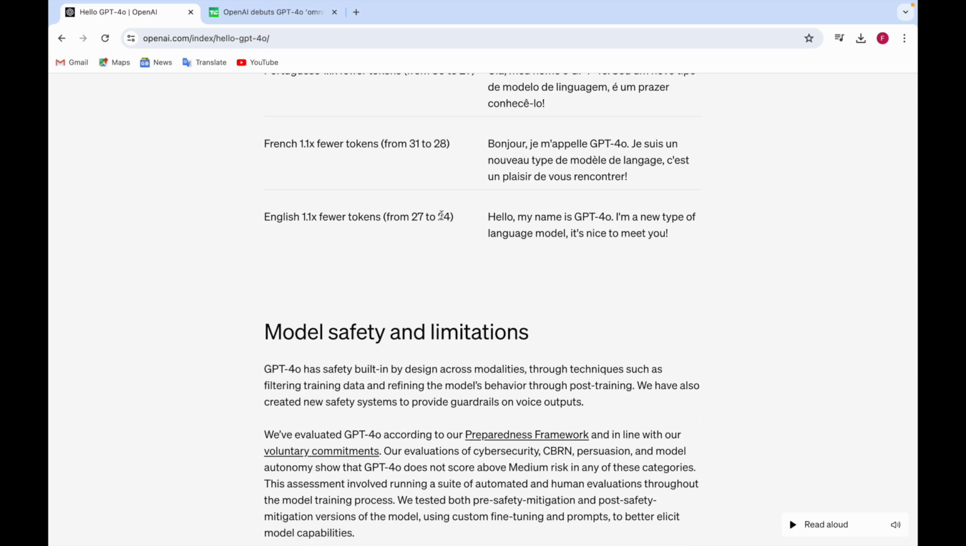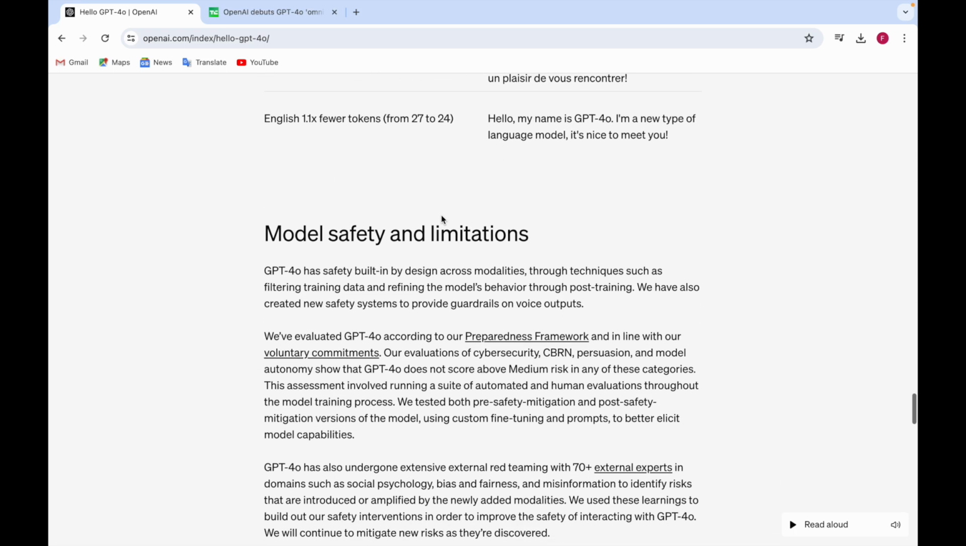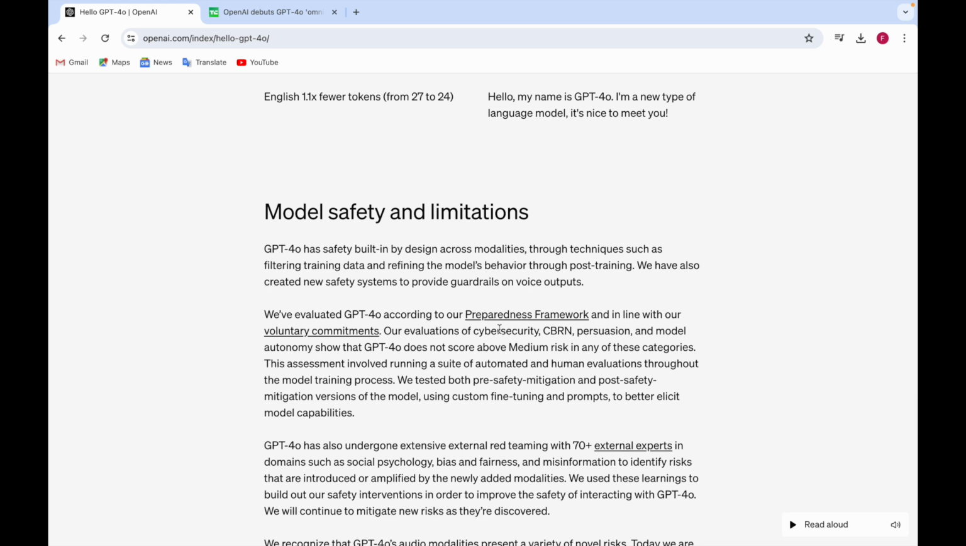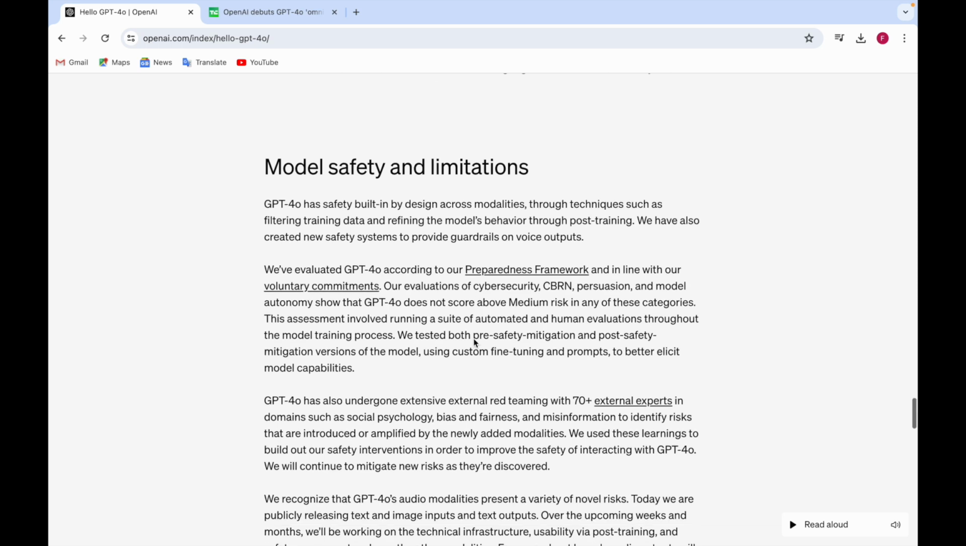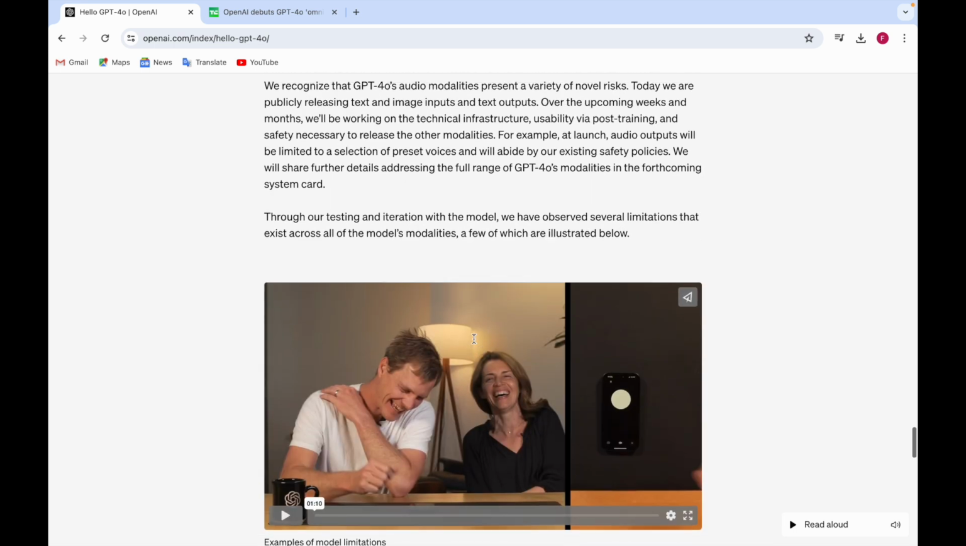And there are some limitations also. The evaluations of cybersecurity, CBRN, persuasion, and model autonomy show that GPT-4o does not score above medium risk in any of these categories, meaning there are still some limitations. They also tested pre-safety mitigation and post-safety mitigations. They used custom fine-tuning and prompts to improve the model's capabilities.